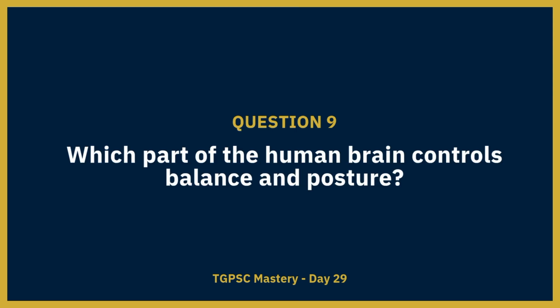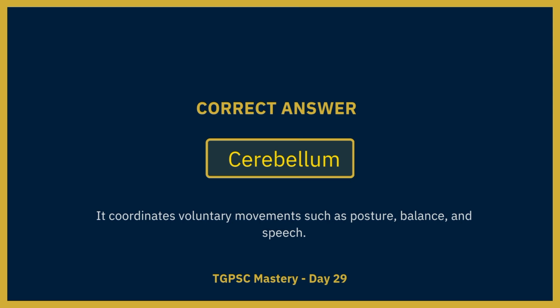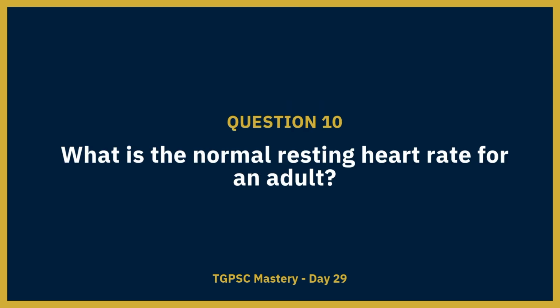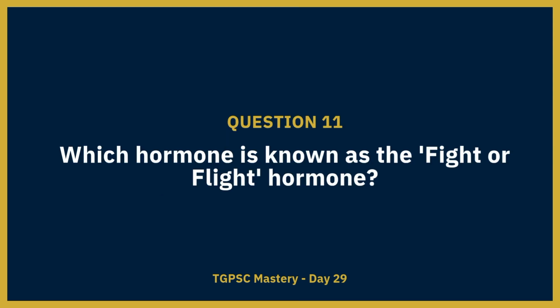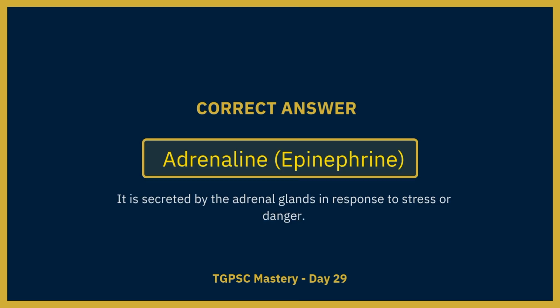Which part of the human brain controls balance and posture? The correct answer is cerebellum. What is the normal resting heart rate for an adult? The correct answer is 60 to 100 beats per minute. Which hormone is known as the fight or flight hormone? The correct answer is adrenaline, epinephrine.